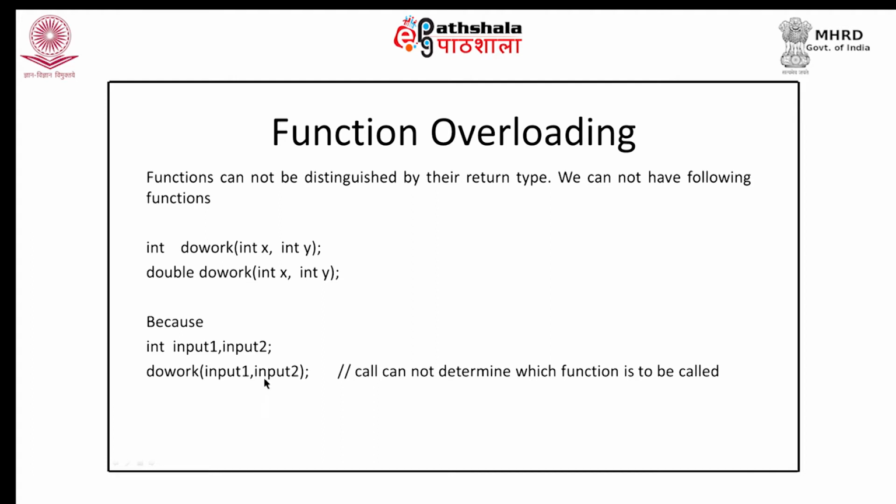So, since at the time of the call the return type is not mentioned, therefore, return type cannot be used to distinguish between two functions. So, for function overloading, having two functions whose signatures are similar except for the return type, such function overloading is not possible.